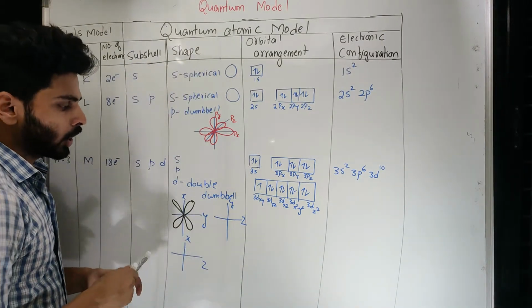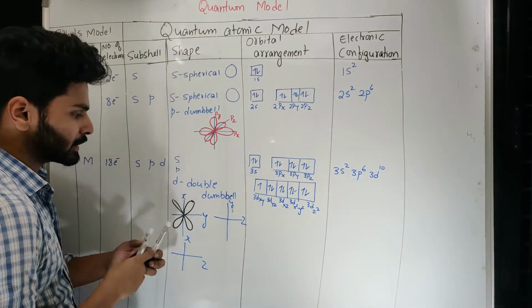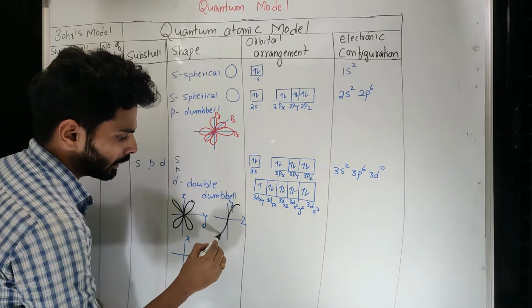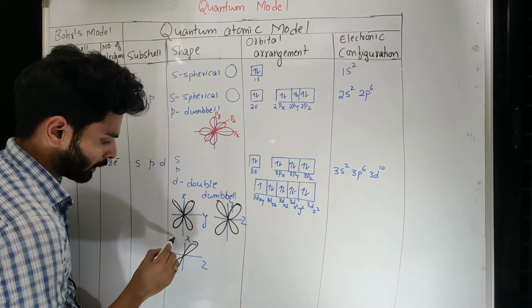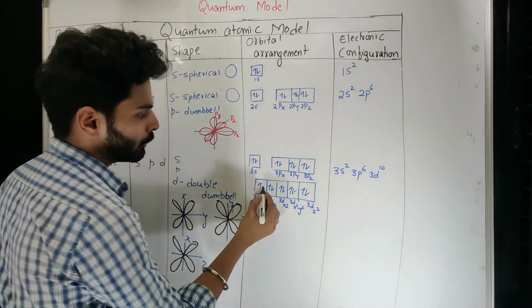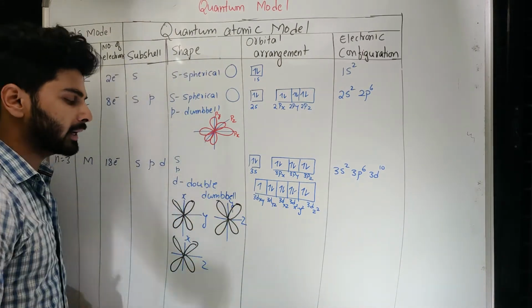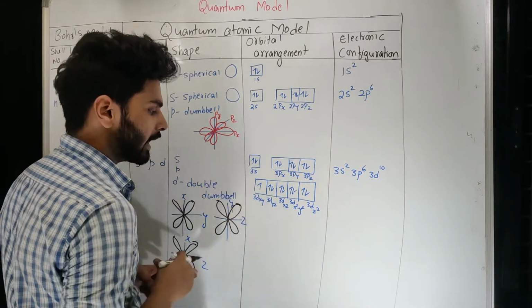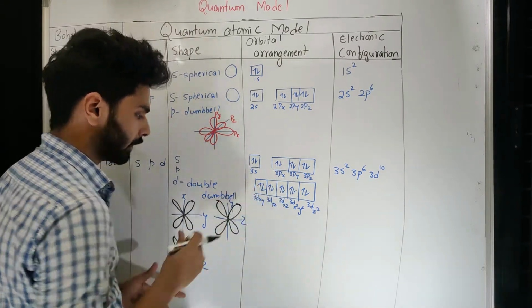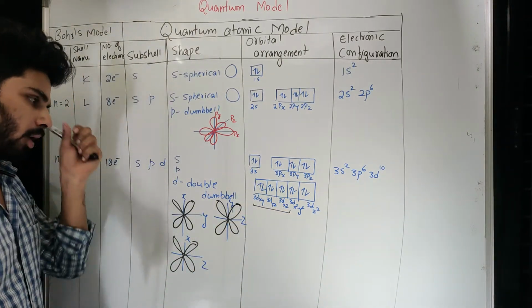So all these 3 planes will be utilizing all the 4 quadrants of that plane and revolving in double dumbbell manner. As I told you, even if there is only one electron, it will also revolve in double dumbbell manner. If there are 2, then they will get paired and revolve collectively. So this is about these 3 orbitals.